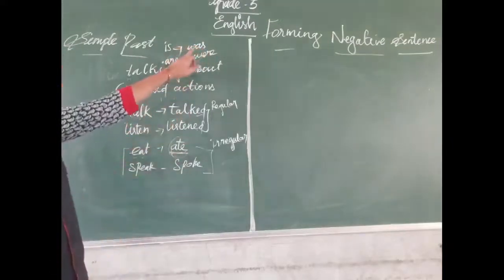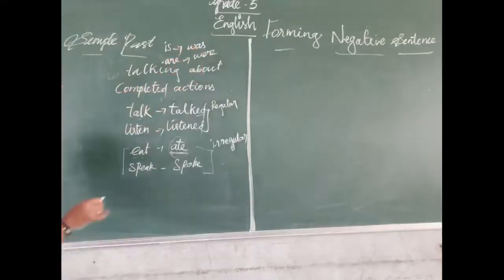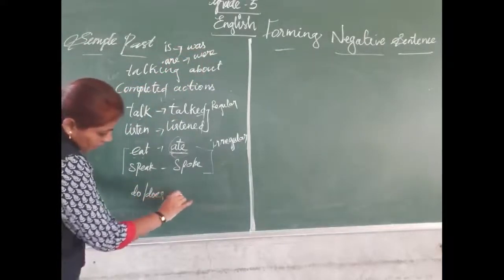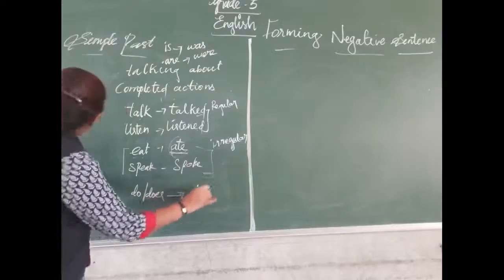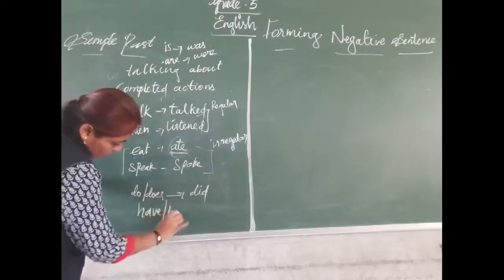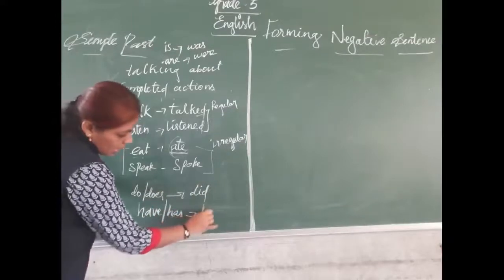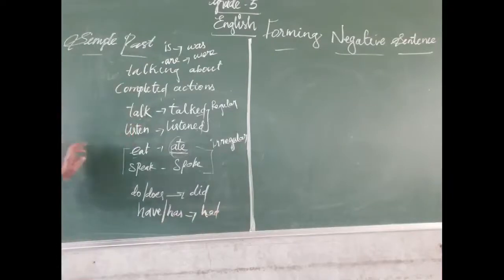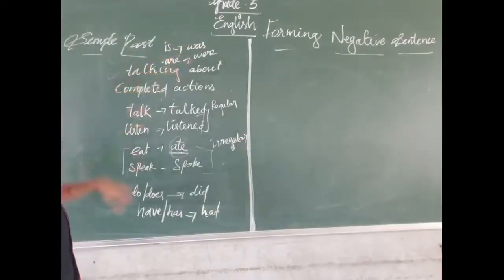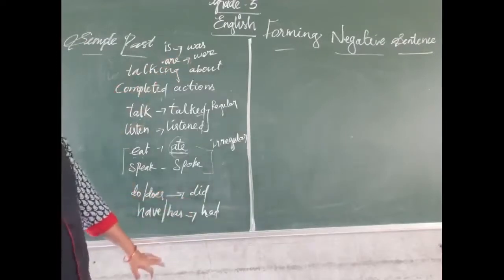Okay, helping verb: was, were. Do or does, past tense verb did. Have or has, past tense verb had. Okay, is: was or were; do, does: did is the past tense verb; have and has: had.